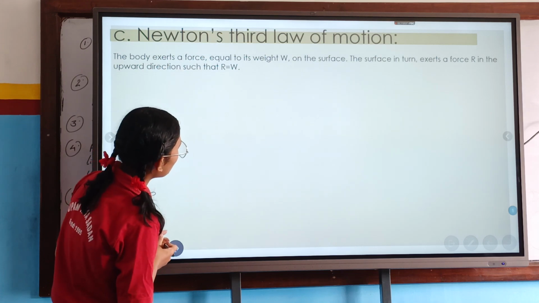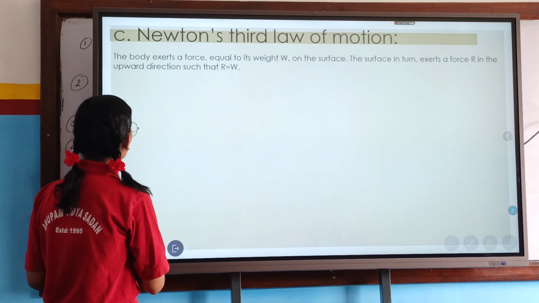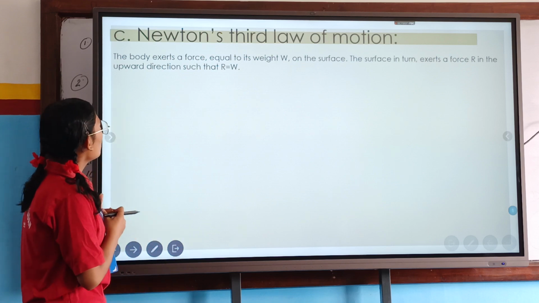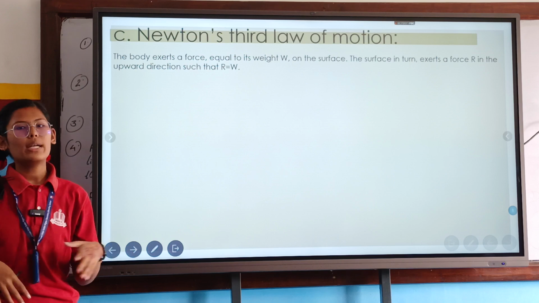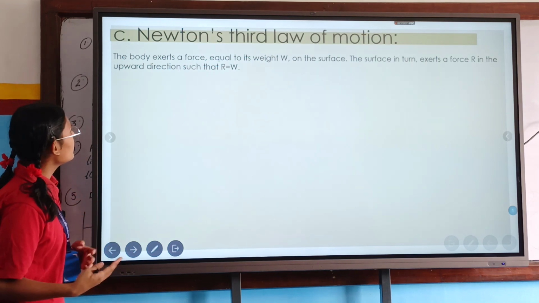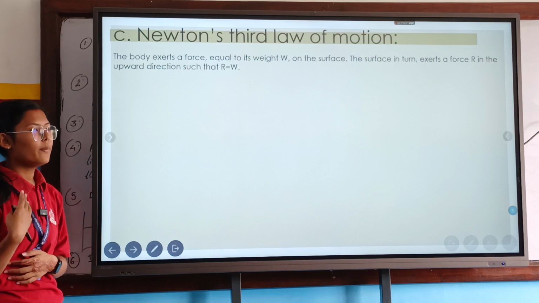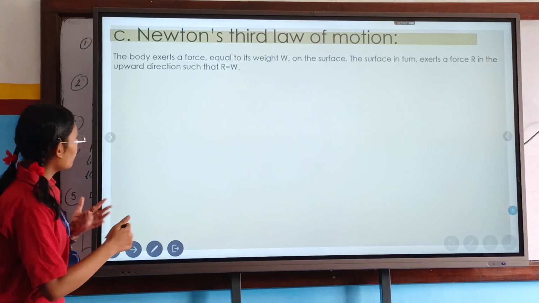The surface in turn exerts a force in the upward direction such that R equals W. The body always exerts a force equal to its weight. If the body weighs less, then it exerts less force, and if the body has more mass or weight, then it exerts more force.